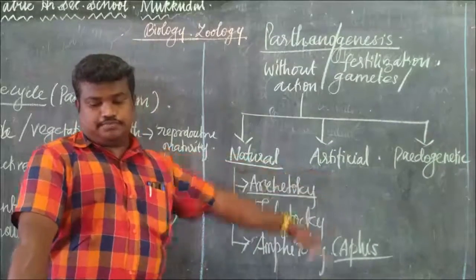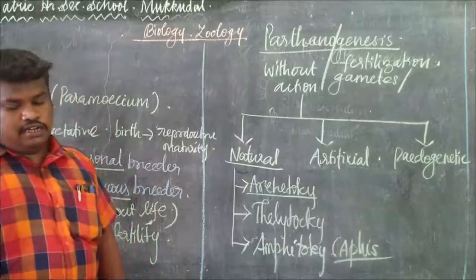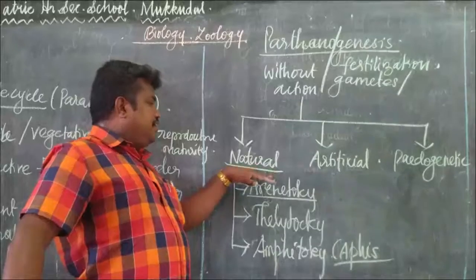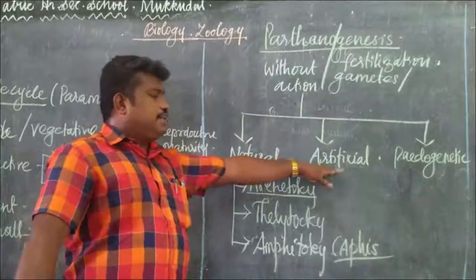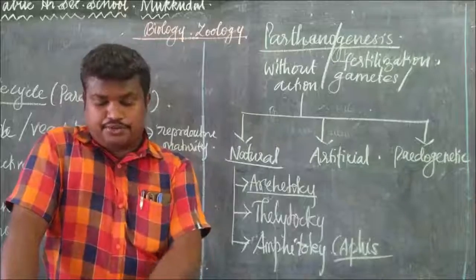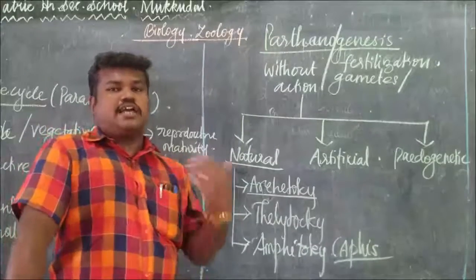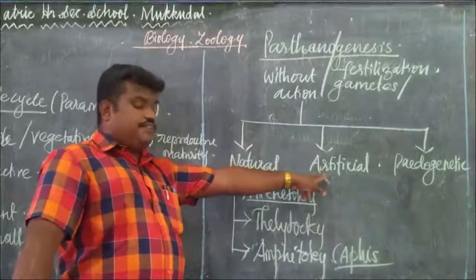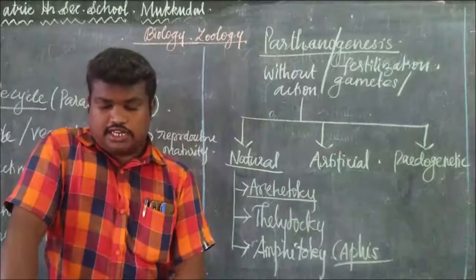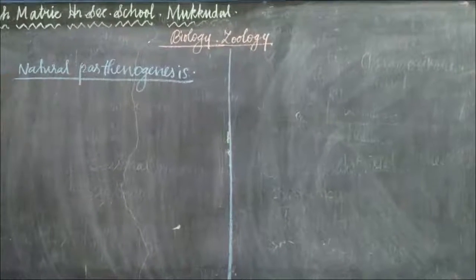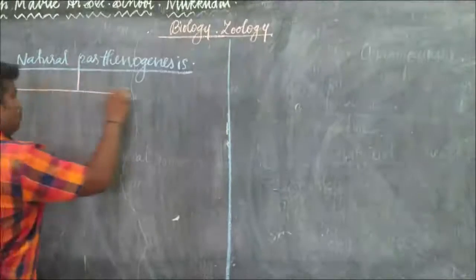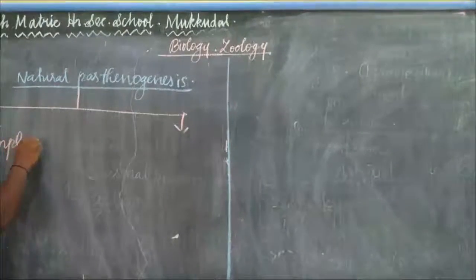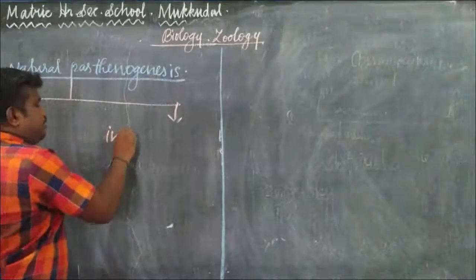Then artificial. Natural means it occurs regularly and naturally, isn't it? Artificial means it is induced by physical or chemical changes, and it produces a new organism. That is said to be artificial parthenogenesis. Next, natural parthenogenesis is further classified into two: complete parthenogenesis and incomplete parthenogenesis.